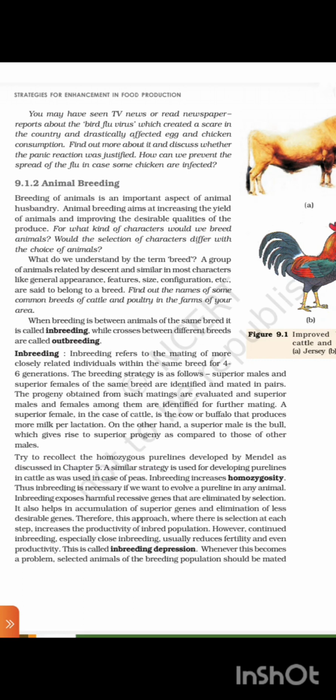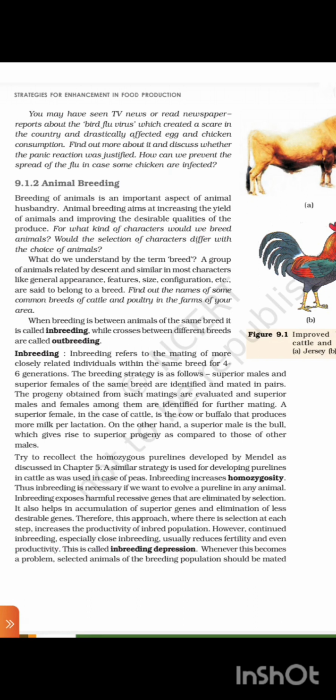Try to recollect the homozygous pure line developed by Mendel as discussed in chapter 5. A similar strategy is used for developing pure line in cattle as was used in the case of bees. Inbreeding increases homozygosity. Thus, inbreeding is necessary if we want to evolve a pure line in any animal. Inbreeding exposes harmful recessive genes that are eliminated by selection. It also helps in accumulation of superior genes and elimination of less desirable genes. Therefore, this approach, where there is selection at each step, increases the productivity of the inbred population.